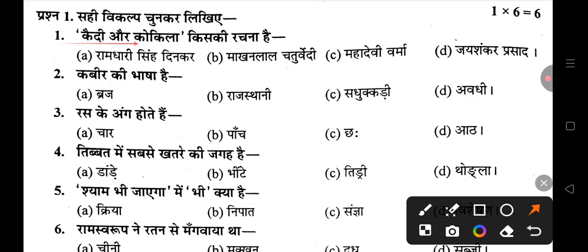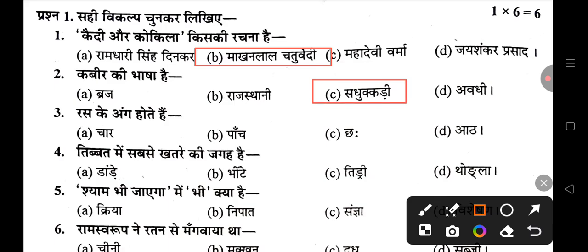Who wrote The Prisoner and the Nightingale? Tomorrow you will be asked whose works are Kaidi and Kokila. All the students have to say that it is the work of Makanlal Chaturvedi. Here, you have to correct Makanlal Chaturvedi. This is Kabir's language, so dear children, Kabir's language is Sadakari. Here, you have to say Sadakari.